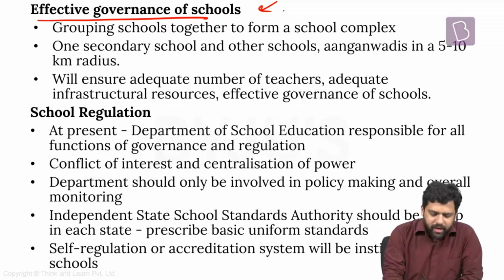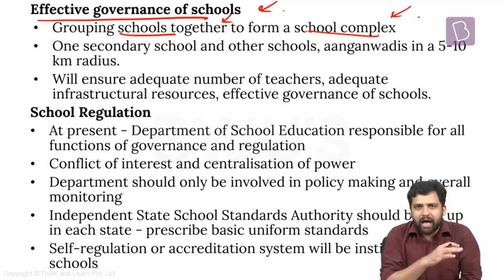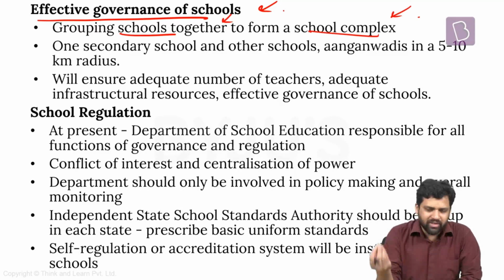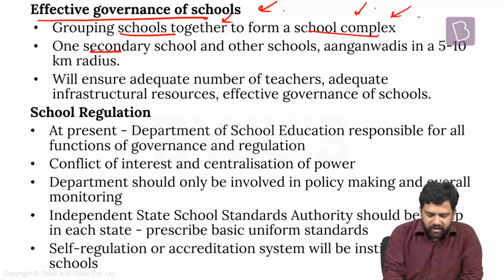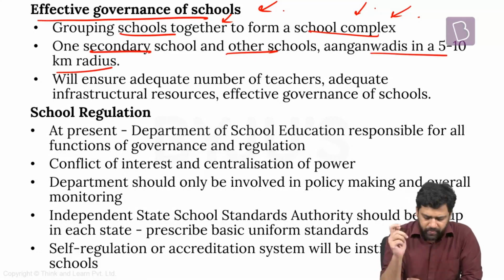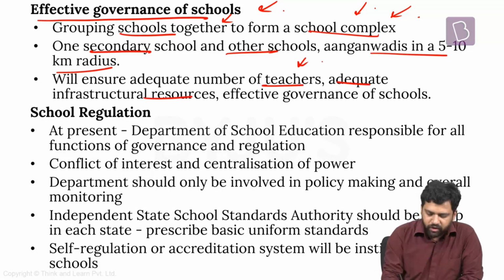And it says that we probably need to group schools together to form a school complex. Rather than having so many schools, identify ways by which all these schools which have very few students can be grouped together in one school complex. The school complex can have a secondary school and other schools. It can have Anganwadi in a radius of 5 to 10 kilometers. It will ensure that an adequate number of teachers and adequate infrastructure resources will be there, and it can also ensure effective